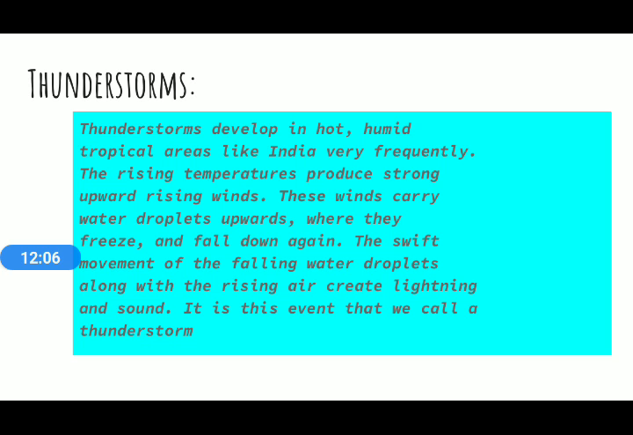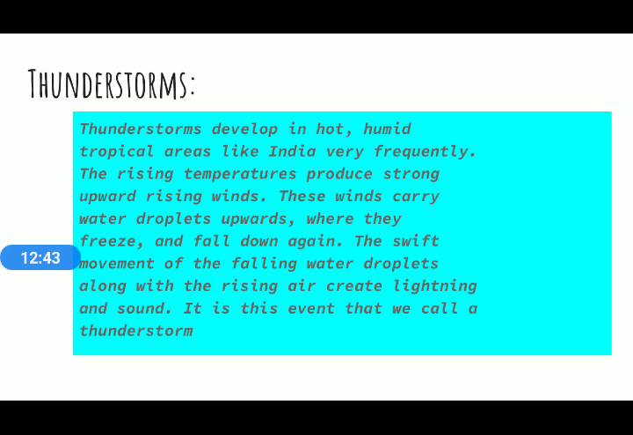In that process, the swift movement of the falling water droplets along with the rising air creates lightning and sound. So what we are trying to explain in these lines is that when the strong wind is moving upward, it also carries the water droplets, they freeze and again fall down. So that process is continuous, and in that process what happens?